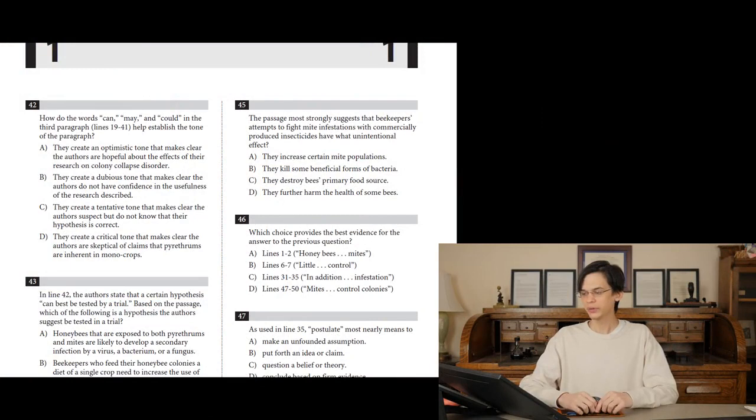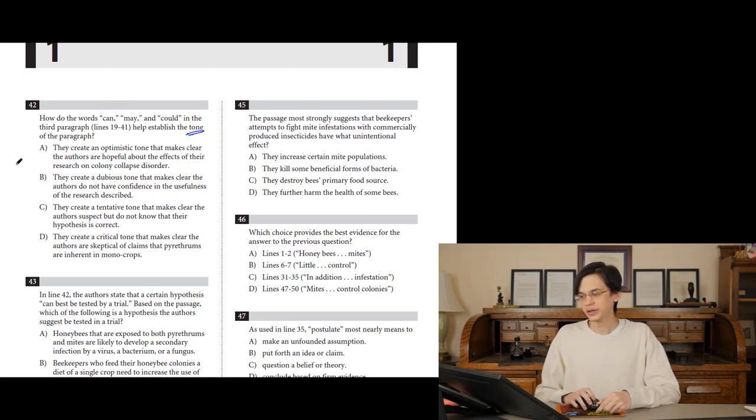Question number 42 on the reading portion of College Board Test 3. How do the words can, may, and could in the third paragraph, lines 19 to 41, help establish the tone of the passage or the paragraph? They very rarely talk about tone on this test, but we have to realize that when they do, it's usually pretty obvious.